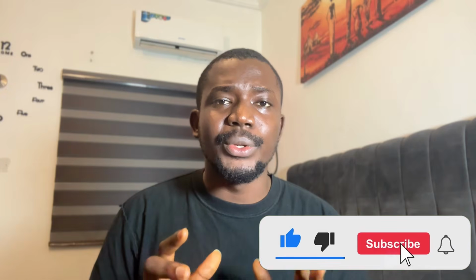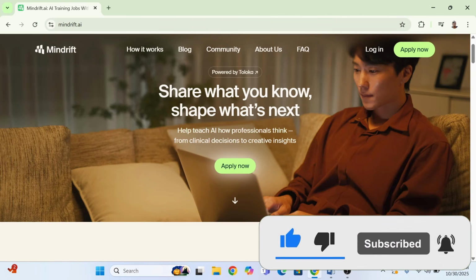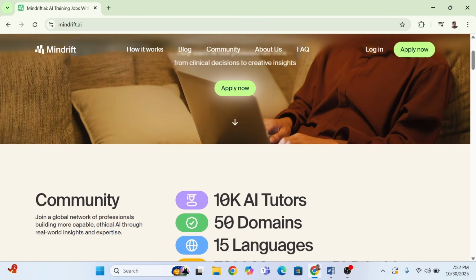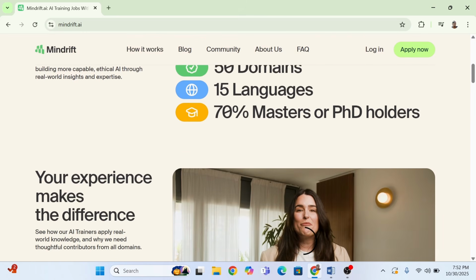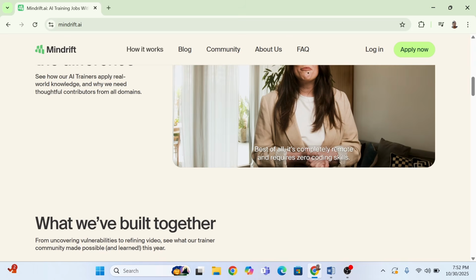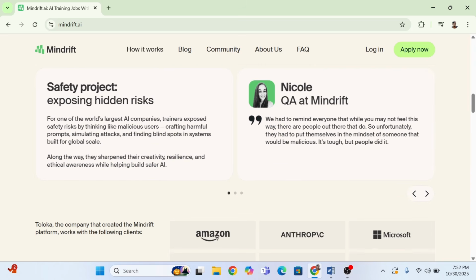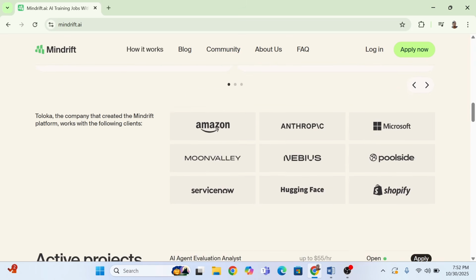Now, the first thing we want to do is go to the Mindrift website, and you can just scroll down through it. You'll see everything about the community. There are more than 10,000 AI tutors on Mindrift currently, and they have different roles that you can apply for. These are the kind of companies you'll be completing work for: Amazon, Anthropic, Microsoft, and you can see these are big companies.